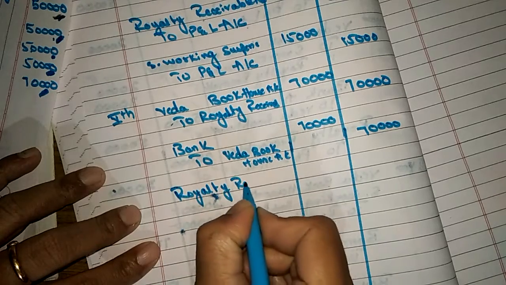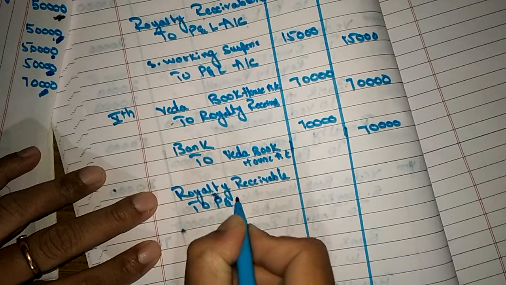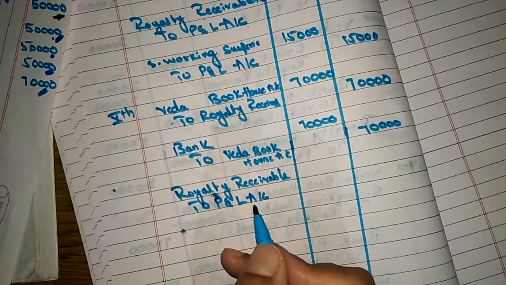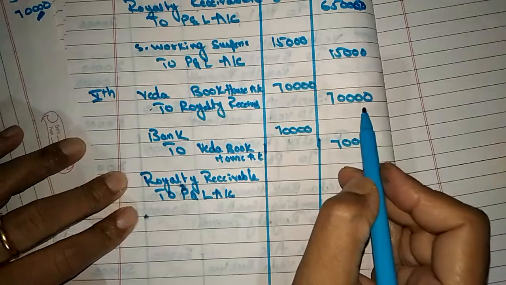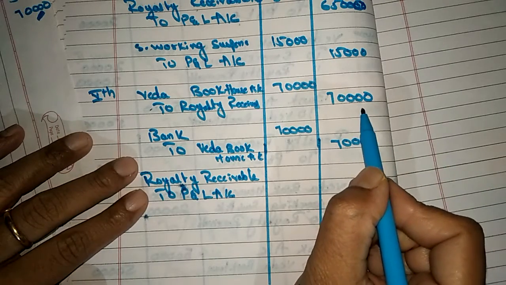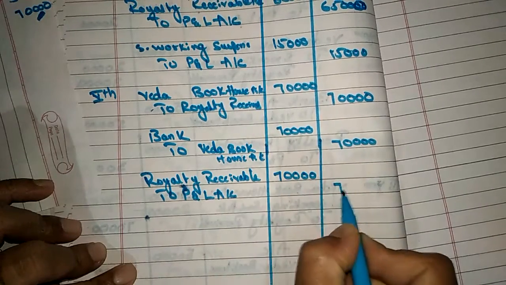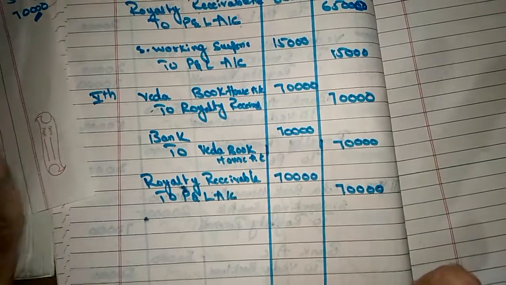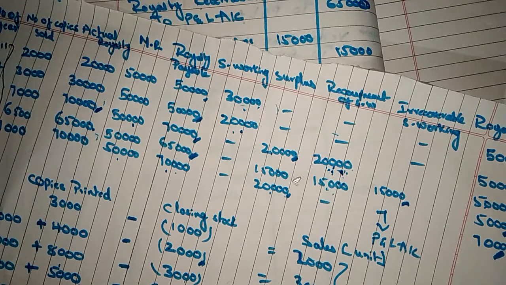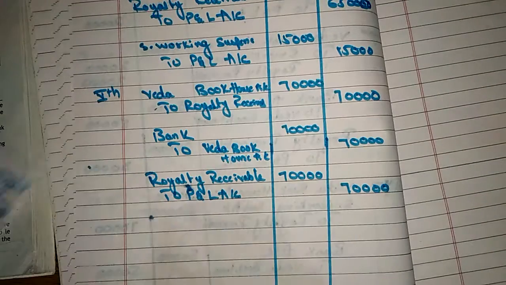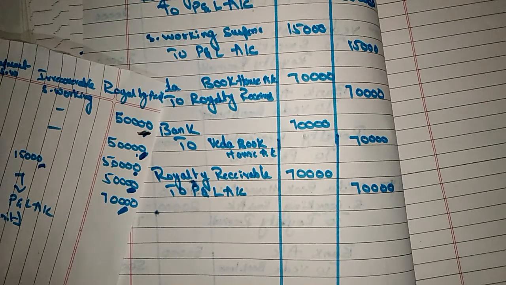royalty receivable account to P&L account. So how much royalty has to be transferred to P&L account? That is 70,000. This is the actual royalty, 70,000. So that's all we need to pass in the books of Mr. Chandra. Now let's do the ledgers.